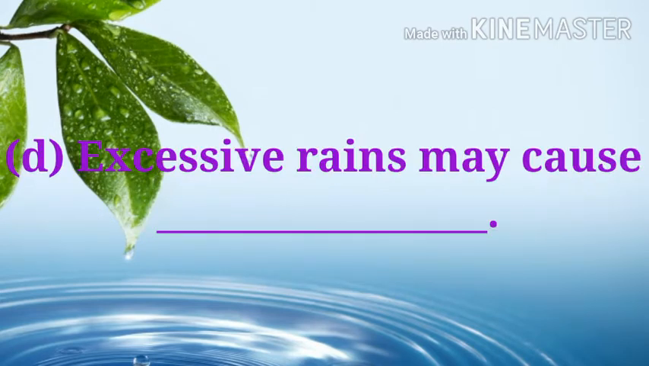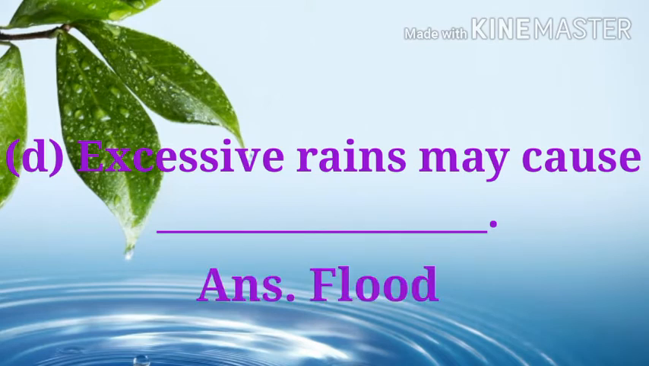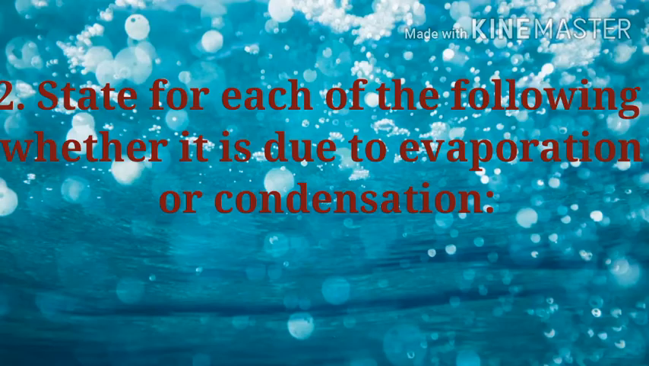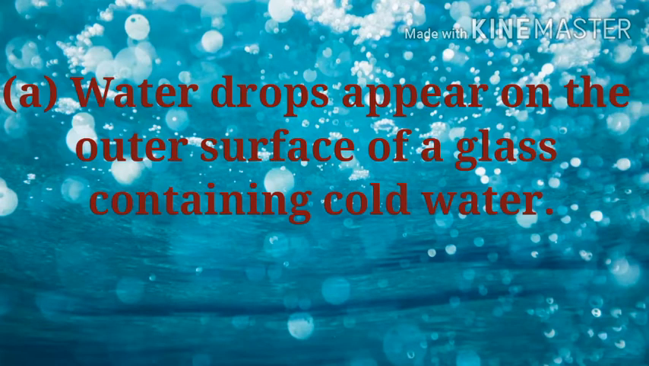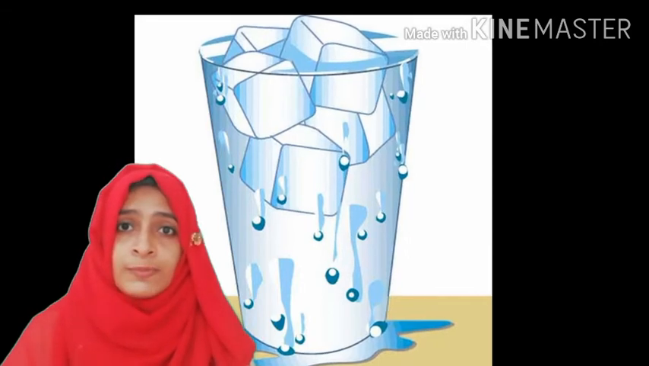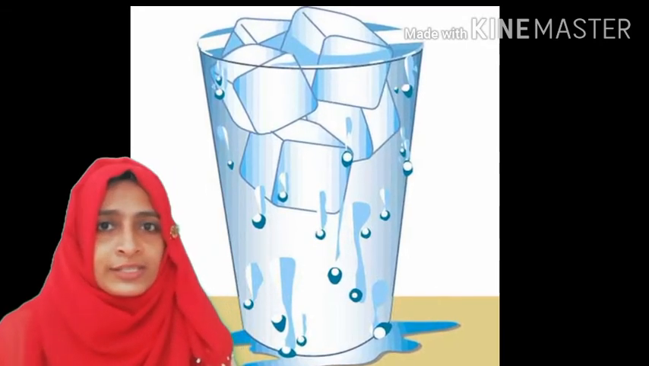Fourth question is, excessive rains may cause dash. The answer is flood. Excessive rains cause flood. Next question is, state for each of the following whether it is due to evaporation or condensation. First question is, water drops appear on the outer surface of a glass containing cold water. Water drops appear on a cold surface.